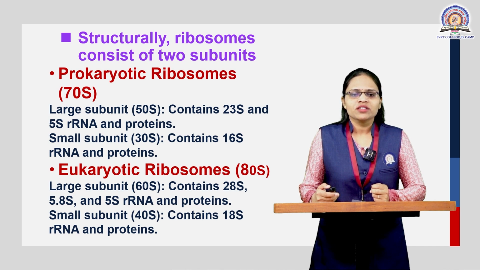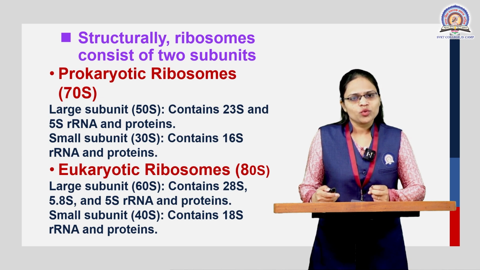The second is the eukaryotic ribosome. The eukaryotic ribosome also contains a larger subunit as well as a smaller subunit. The larger subunit in eukaryotes is the 60S, whereas in prokaryotes the larger subunit is the 50S. The 60S subunit contains the 28S, 5.8S and 5S rRNA and proteins, while the smaller subunit, the 40S subunit, contains the 18S rRNA and different types of proteins present in eukaryotic ribosomes.